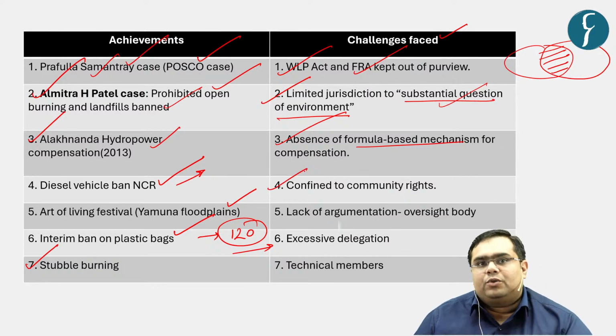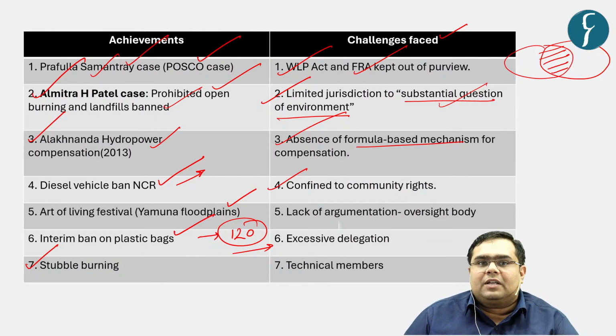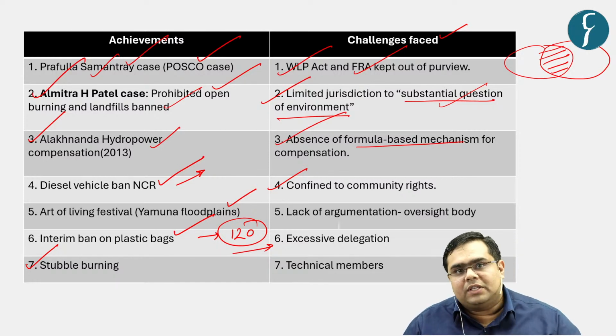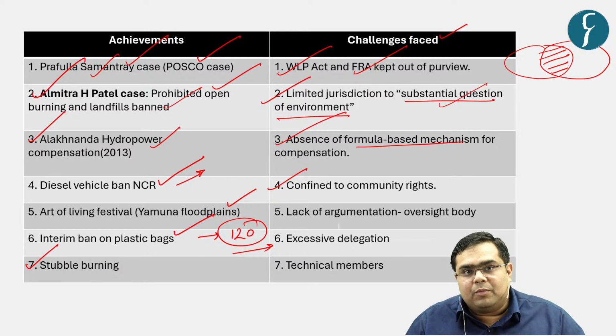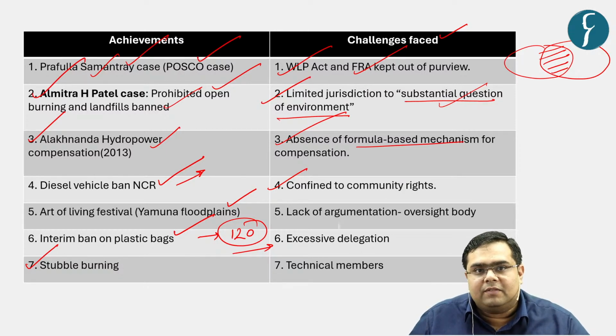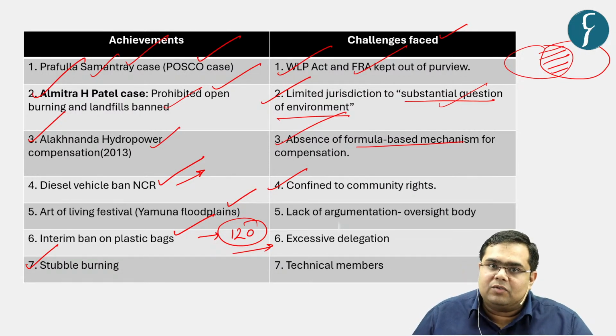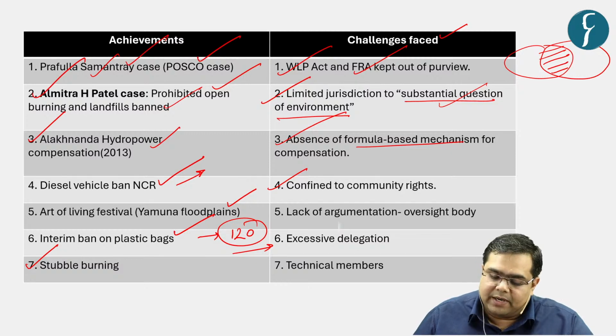Then next issue is that it has been confined to community rights. For example, if you see the POSCO case in which community rights were violated, these kind of cases are taken up with very huge expediency, but otherwise individual cases are not taken up with expediency.